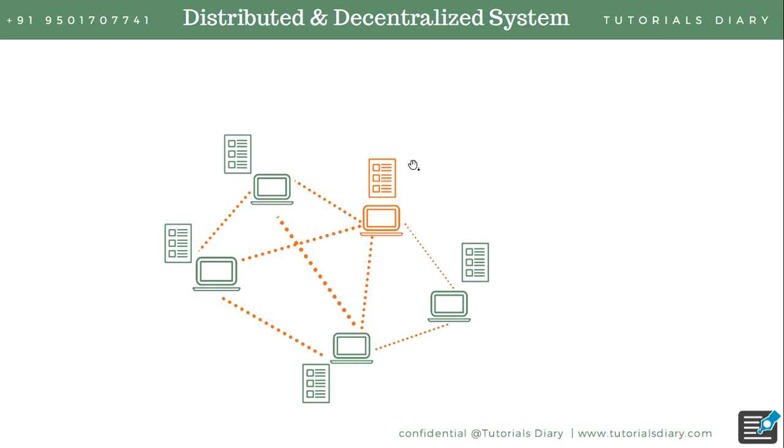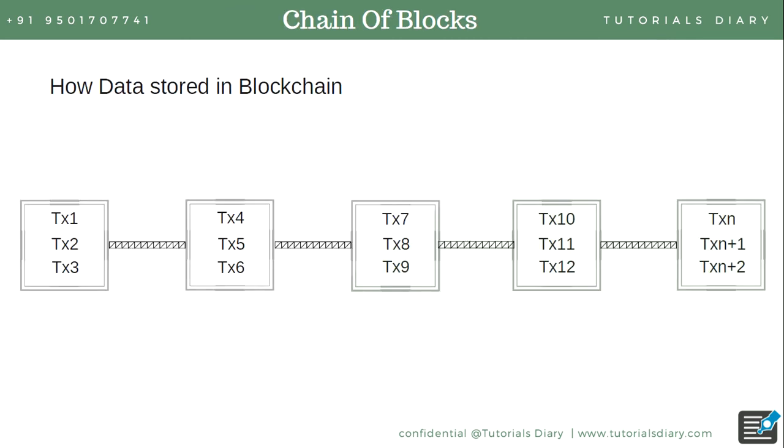So blockchain works on distributed and decentralized systems. Now let's talk about blockchain. We have talked about ledgers, but how does the information get stored in a blockchain? In a blockchain, information is not stored in the form of a ledger, rather it's stored in the form of blocks.